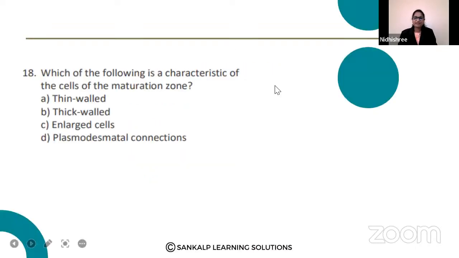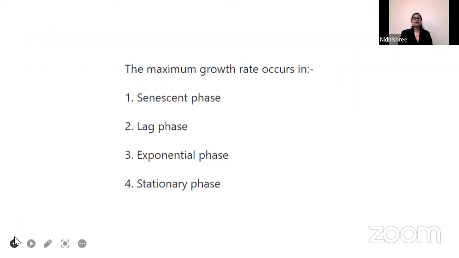The maximum growth rate occurs in senescent phase, lag phase, exponential phase, stationary phase. In which phase can you see the maximum growth? Lohit option C, Kanchana Raj option B, Praveen option B, Radhariti option C, Kavita option B, Dhamini option C, Kumar option C. The right answer is option C, that is exponential phase. Exponential phase. Okay. Next, just a minute.